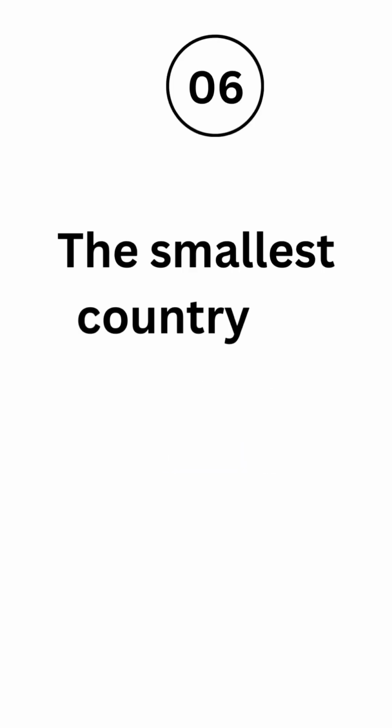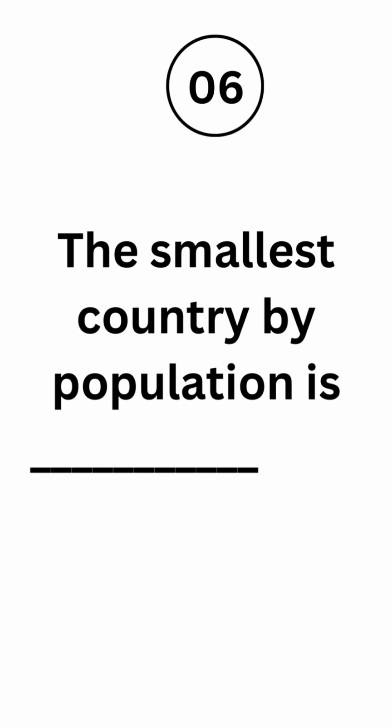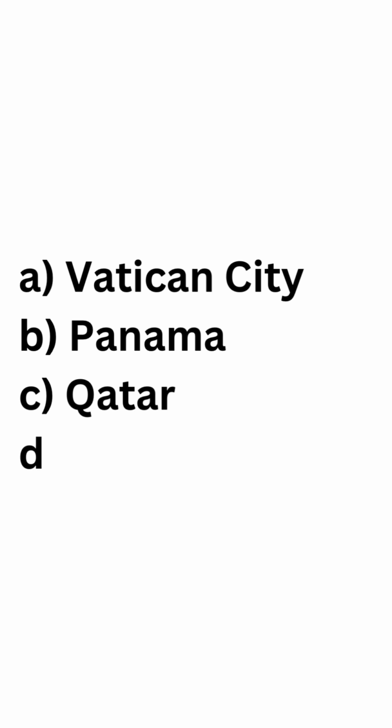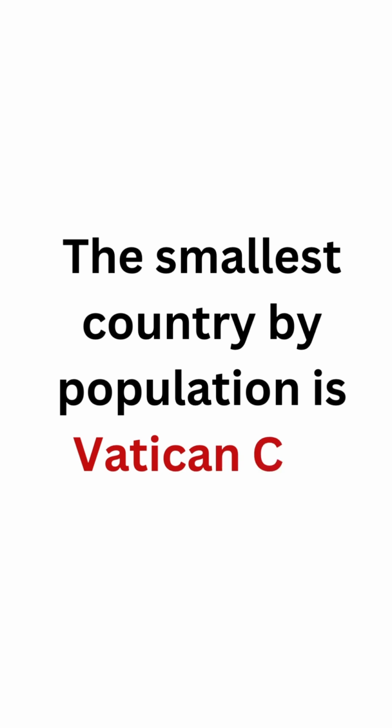The smallest country by population is: option A, Vatican City; option B, Panama; C, Qatar; D, Cuba. The smallest country by population is Vatican City.